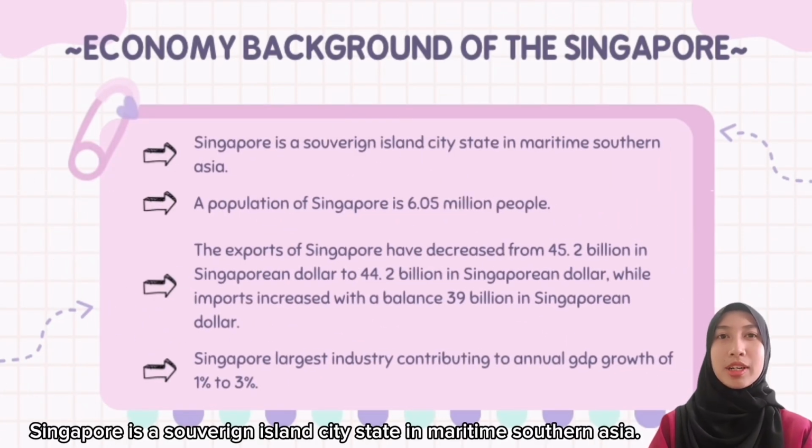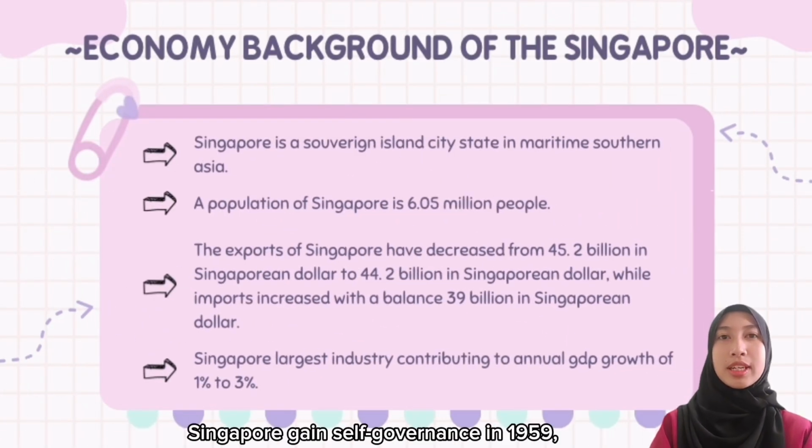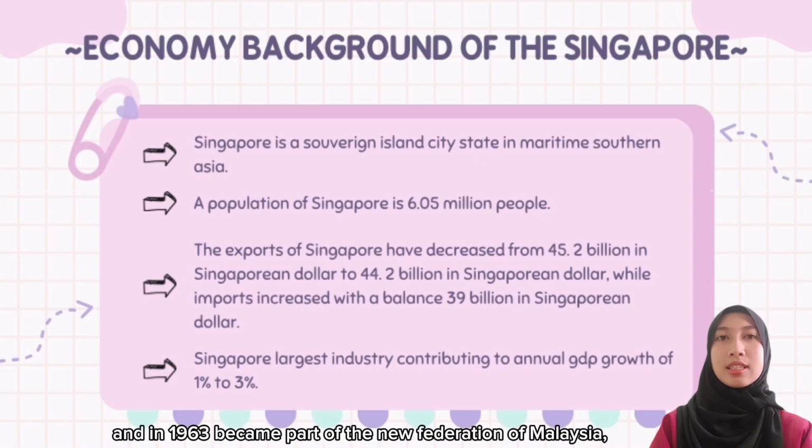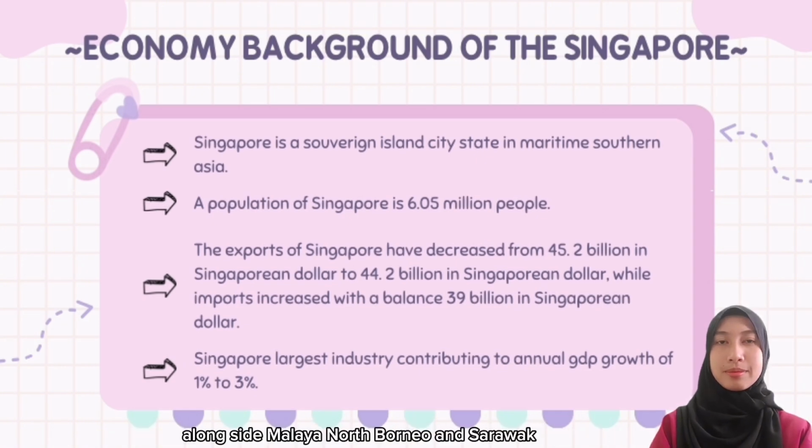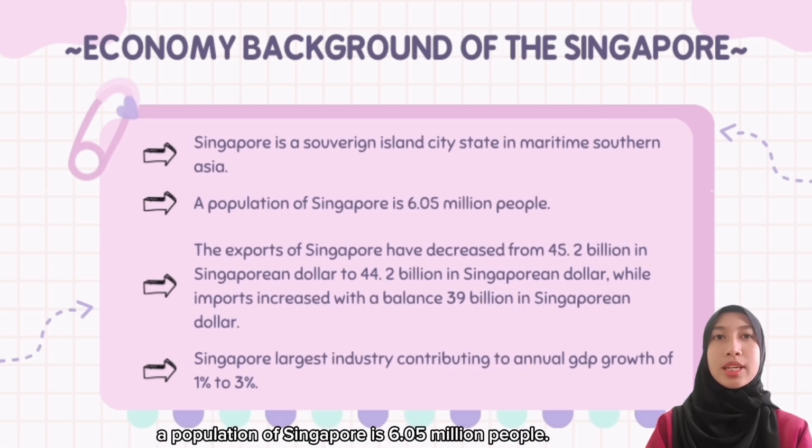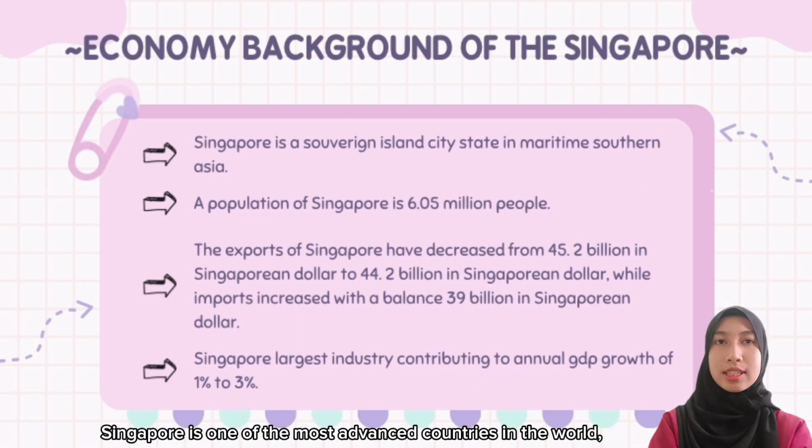The sovereign island city-state emerged in South Asia. Singapore gained self-governance in 1959 and in 1963 became part of the new Federation of Malaysia, alongside Malaysia, Borneo and Sarawak. The population of Singapore is 9.05 million people. Singapore is one of the most advanced countries in the world.